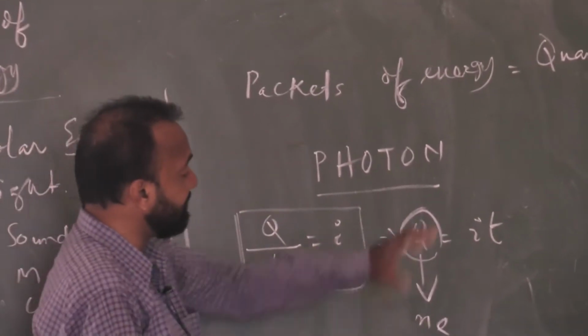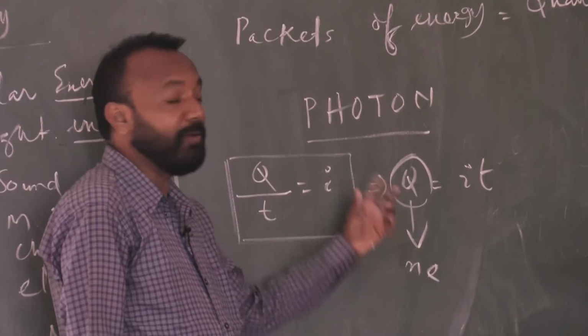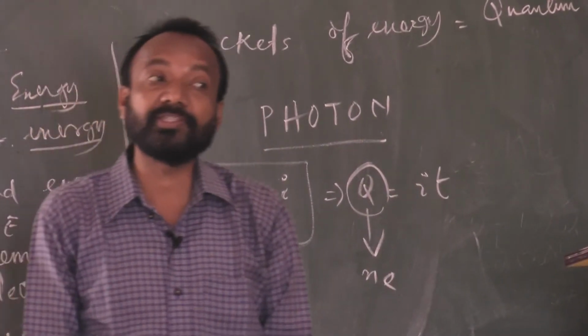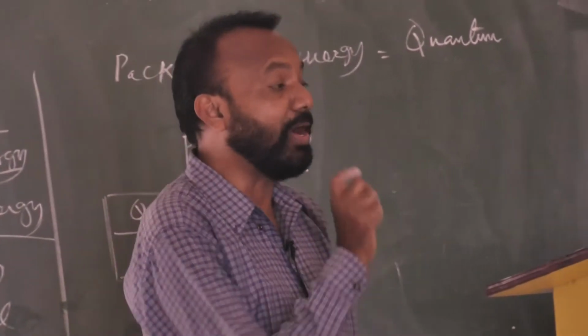So, it is also expressed in the form of packets. That packet of energy is called a quantum, or we can express Q is equal to plus minus NE. This expression is called quantization of charge. What is that? Quantization of charge.